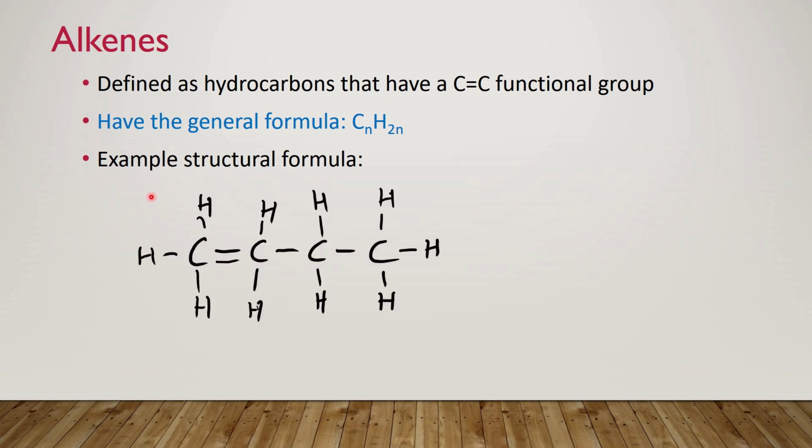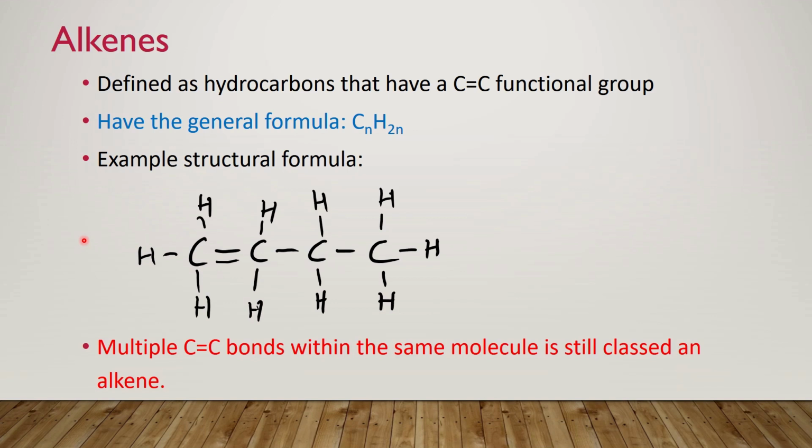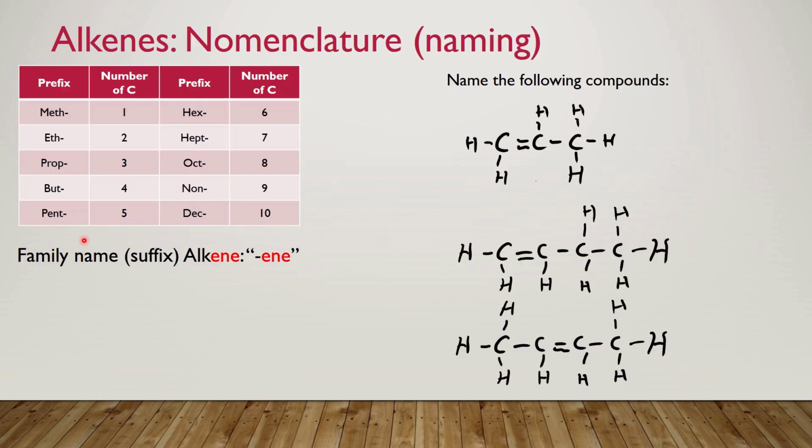So an example of an alkene here is our 4 carbon species with the double bond between the first 2 carbons that we see. Even though our general formula is based on a single double bond in the structure, if a molecule has multiple double bonds between carbons, then it is still classed as an alkene. It will affect our general formula, however.